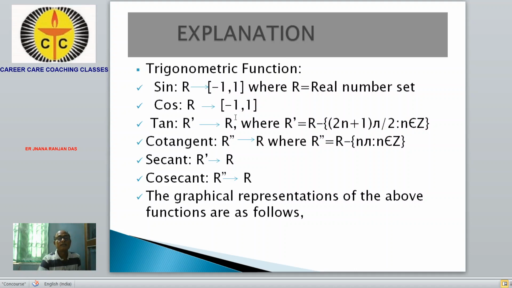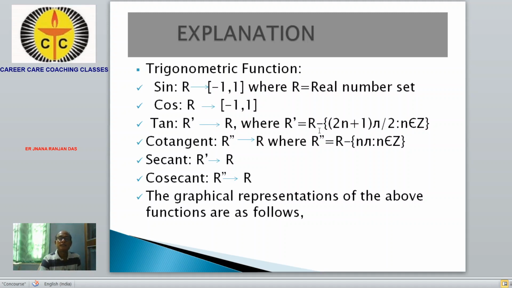Similarly, cos is a function from R to -1 to 1. Tan is another function, tangent, from R dash to R. What is R dash?